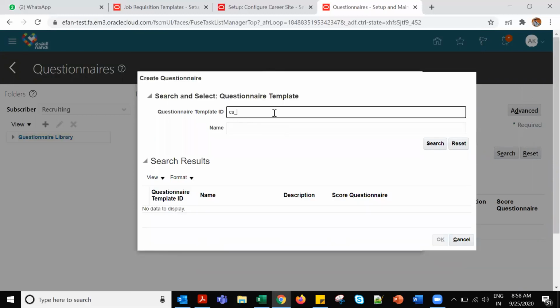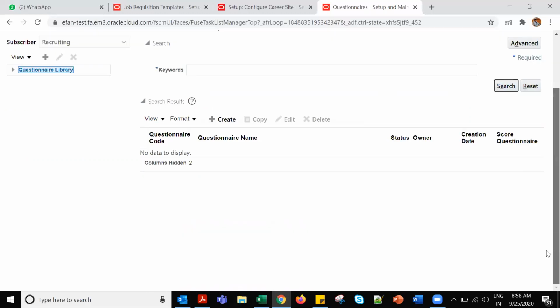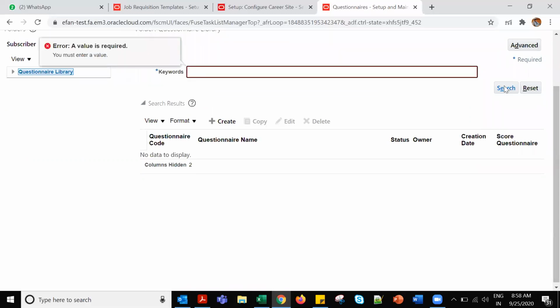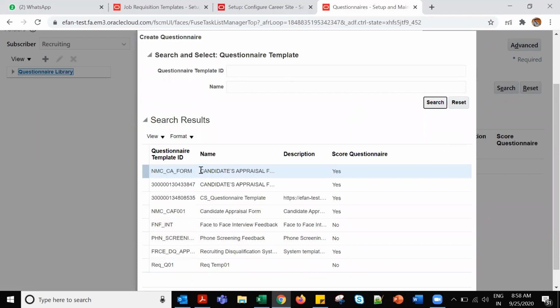Yes, CS underscore questionnaire template you have given. The recruiting only we created. If I create a questionnaire here, then it should ask me the questionnaire templates. These are the templates. Where is my template then?